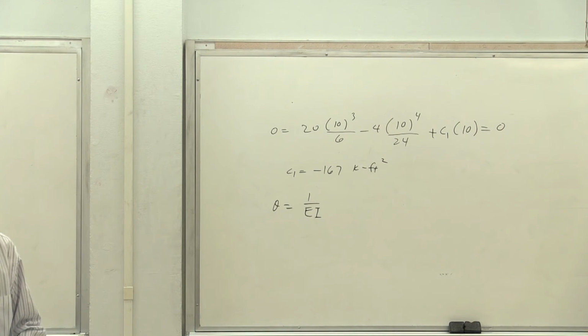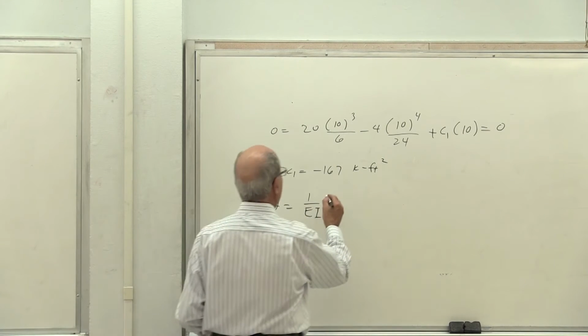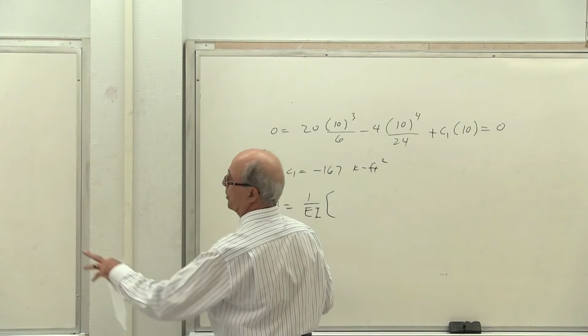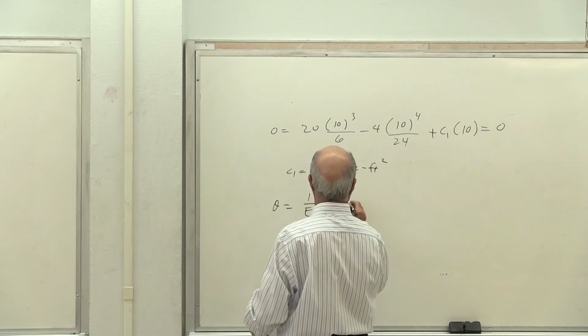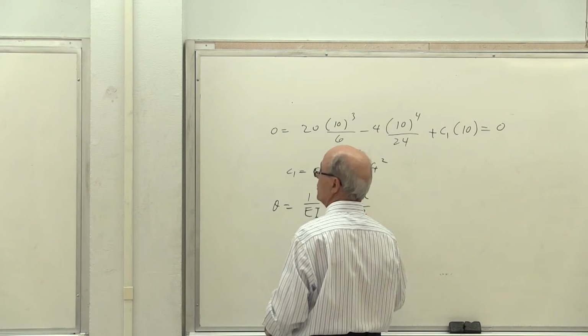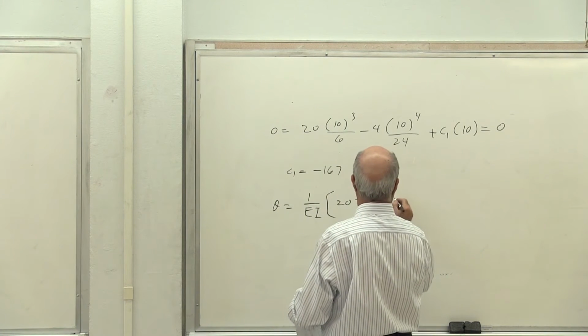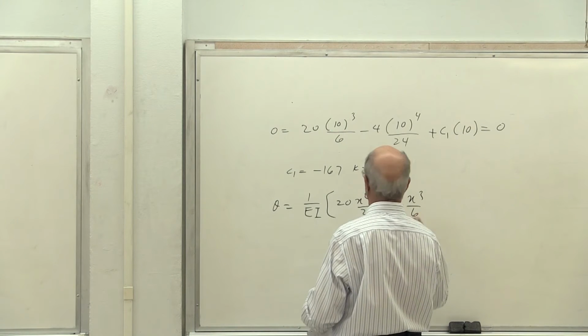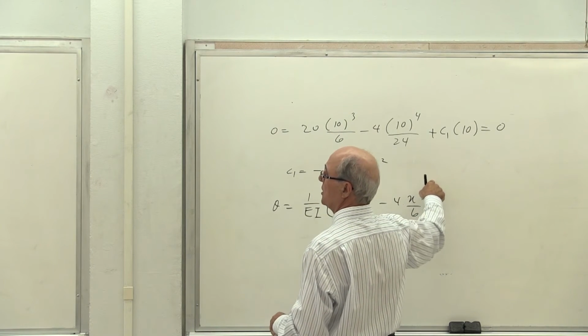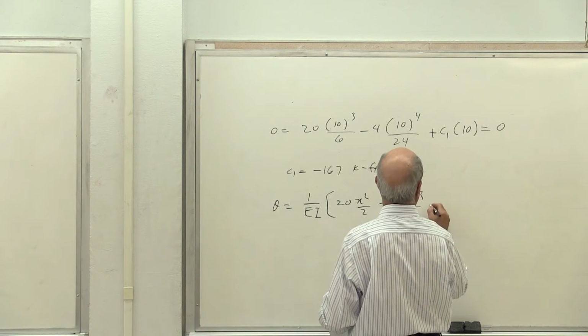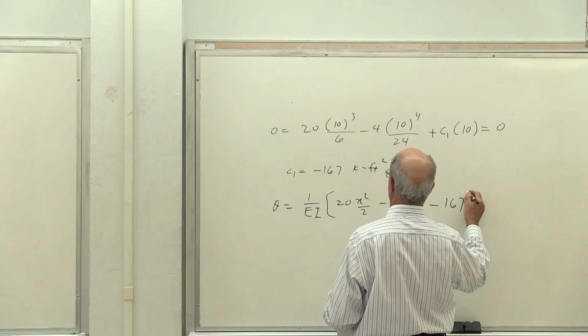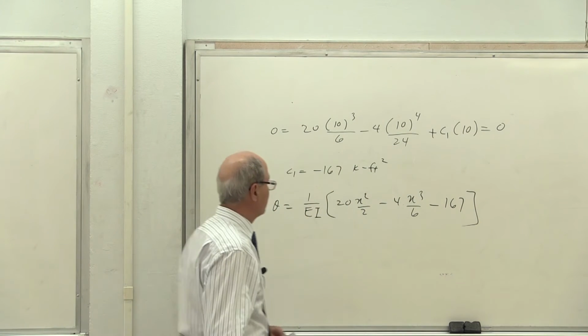Is that correct? Theta equal to, from this equation, this divided by the value of EI. So 1 over EI, multiply that, you can write it like 20 x squared over 2 minus 4x cubed over 6. Notice automatically without C, I put 6 here, plus C1, or minus 167. This is the equation of theta.